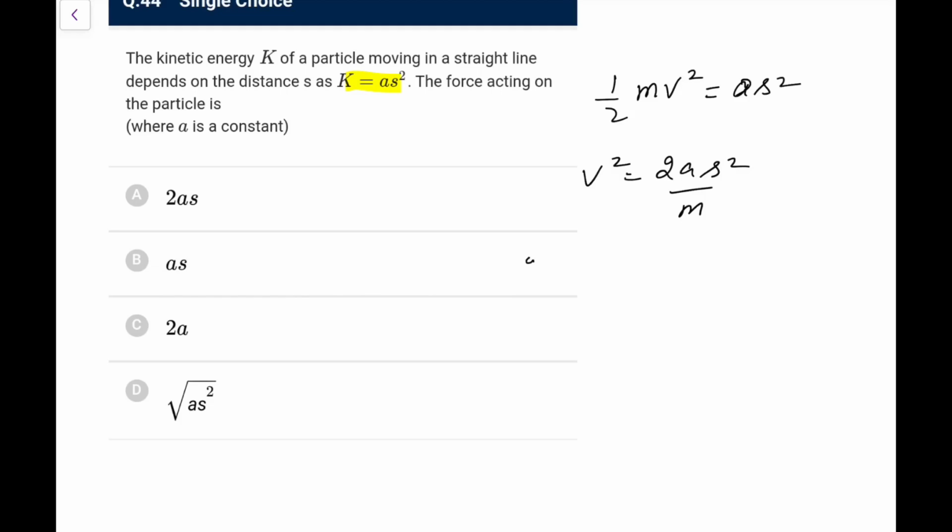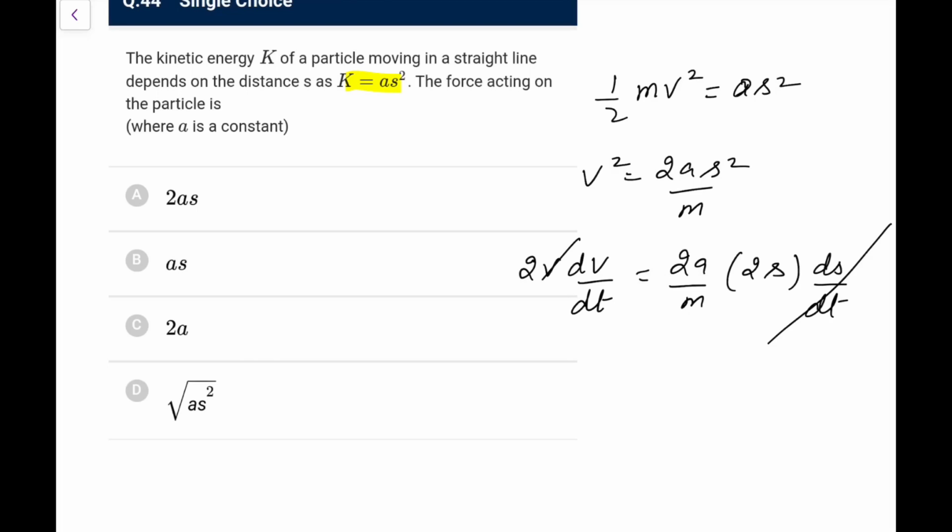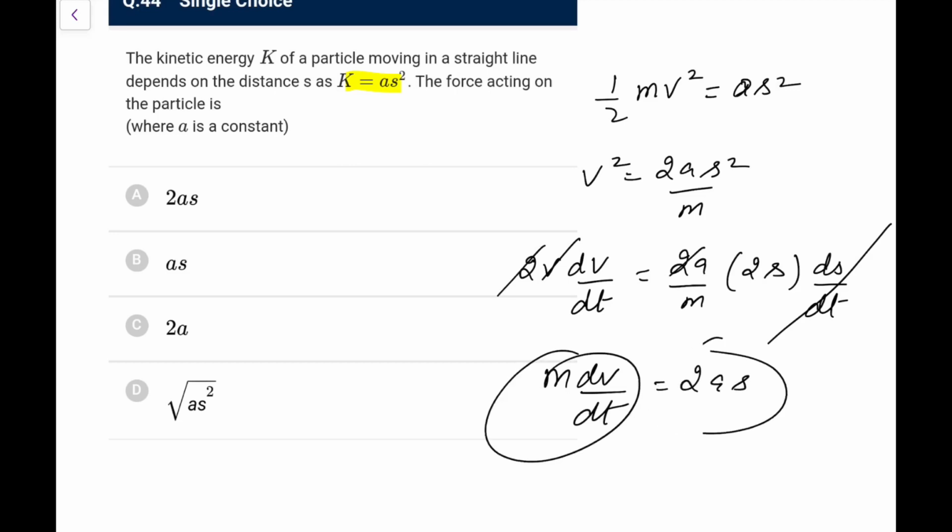We will have 2v dv by dt, that is equal to 2a by m into 2s ds by dt. ds by dt is v, that is cancelled. dv by dt is acceleration, and this is m, so m dv by dt, this 2 and 2 get cancelled, that is equal to 2as, that is the force. So force is 2as. Go for option A in this case.